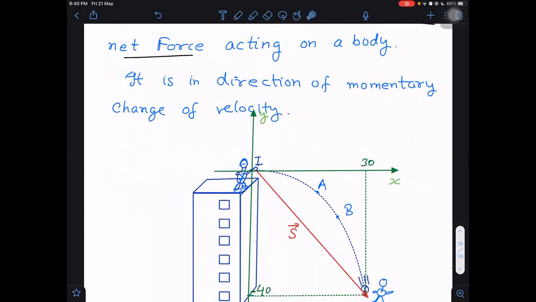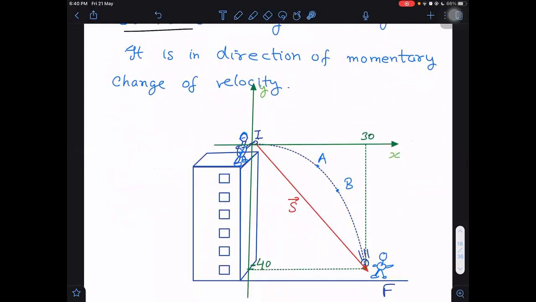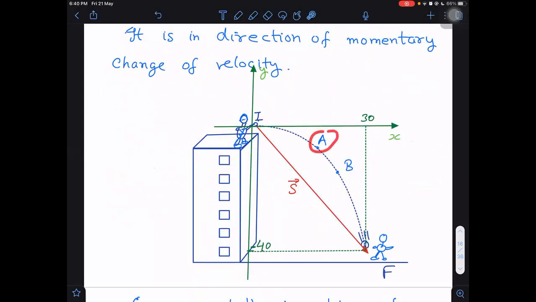Example: when we have thrown this particle at point A, what was the direction of force? Can you tell me? What is the direction of force at point A? I am asking the direction of force, not the direction of velocity. Downward, sir. In which direction is the force acting on this ball? It is being pulled by Earth, and Earth is always pulling downwards. So the force will be acting in the direction of gravity. Do you know force mg or not? Yes, sir. So it will be downwards.